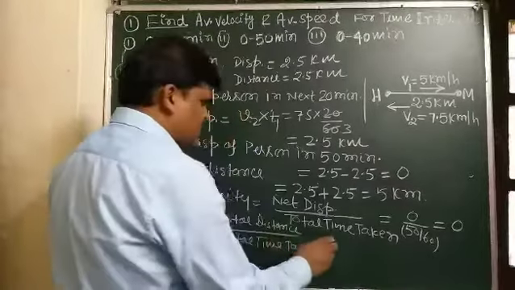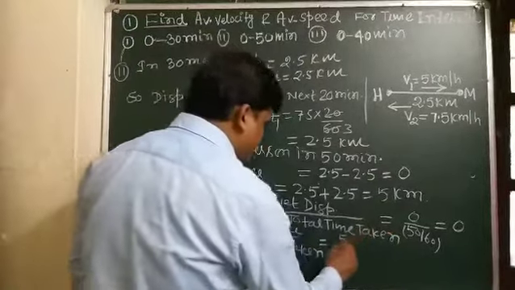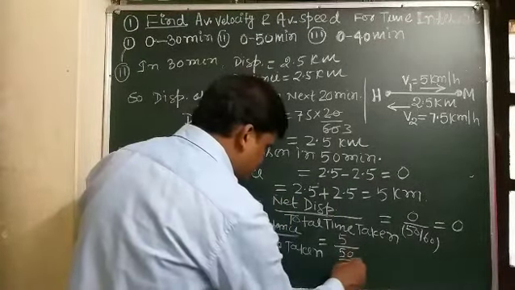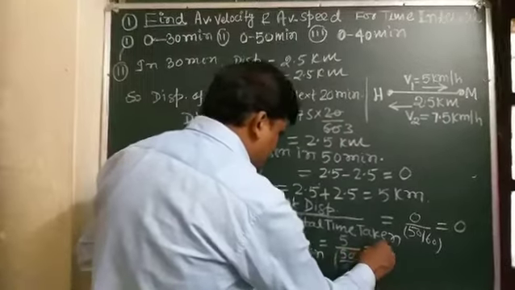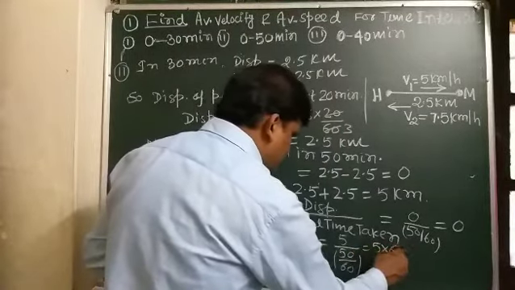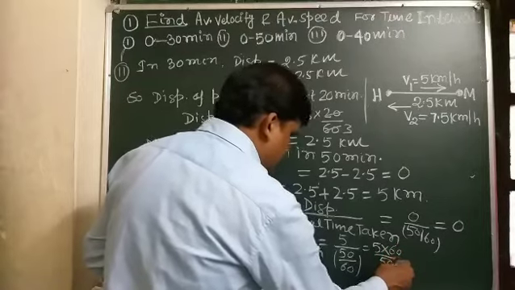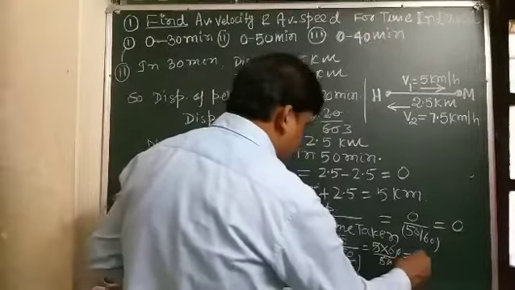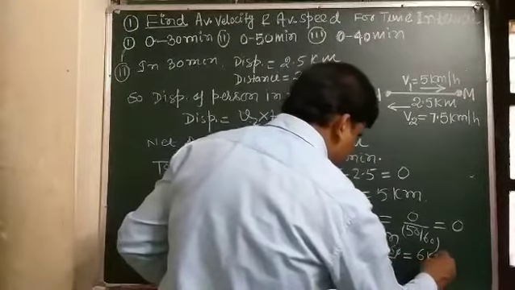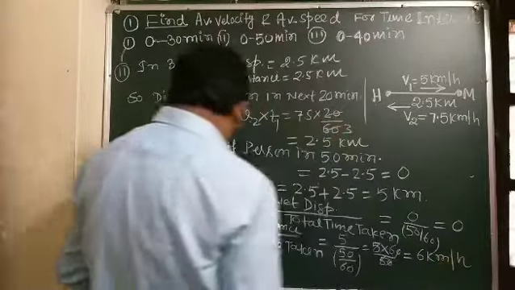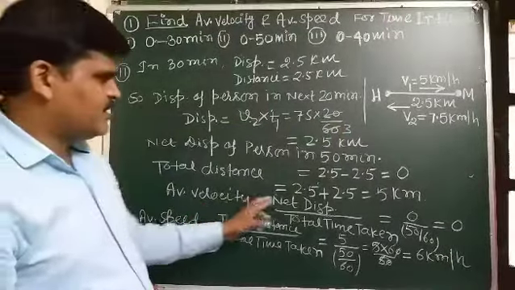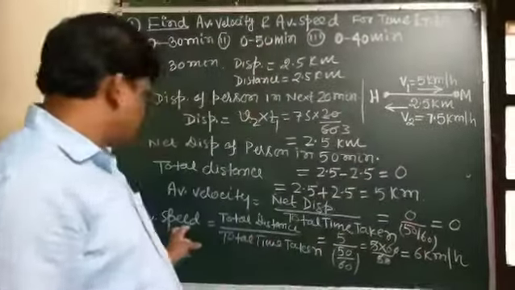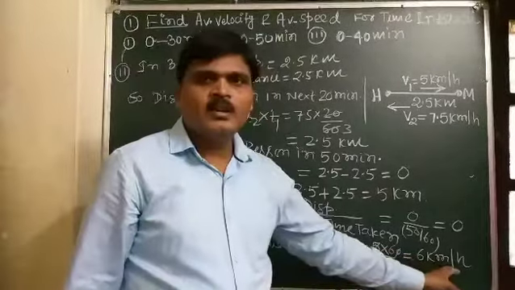And total distance is 5 kilometer, and total time 50 minute converted into 50 by 60 hour, and it can be written as 5 into 60 by 50, and this will be cancelled, so the average speed comes out to be 6 kilometer per hour. So average velocity in this case, in the time interval of 0 to 50 minutes, is 0, but average speed is 6 kilometer per hour.